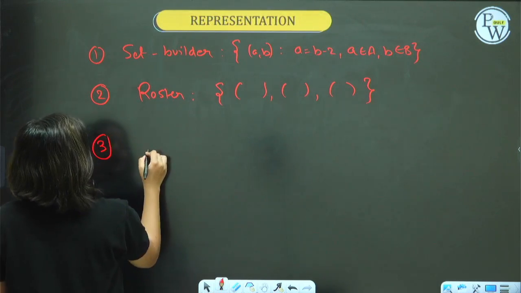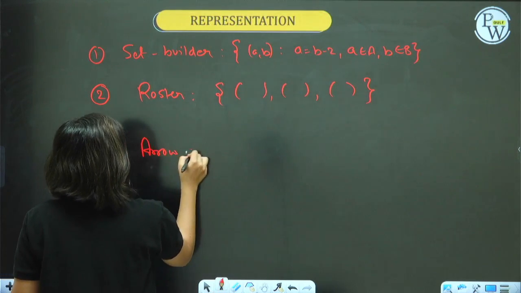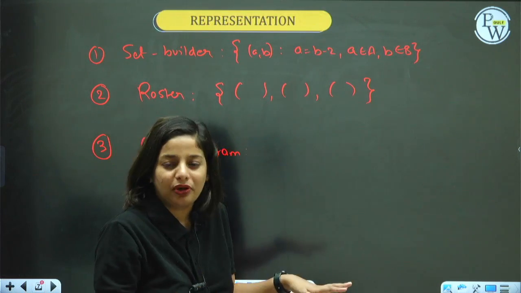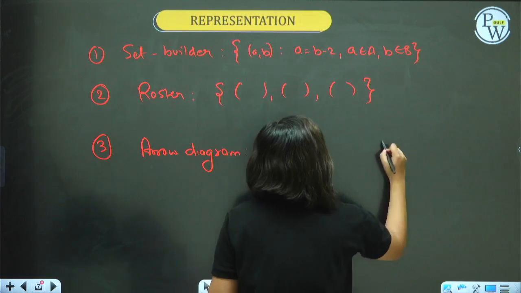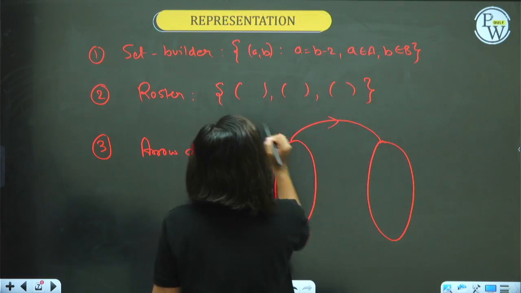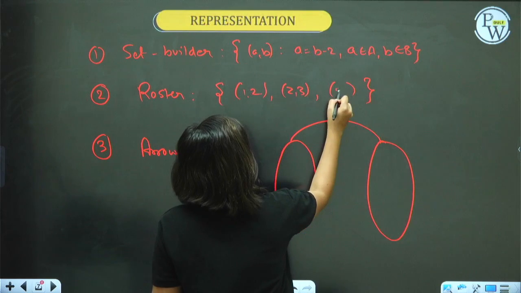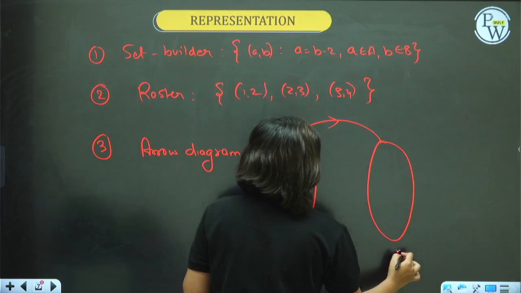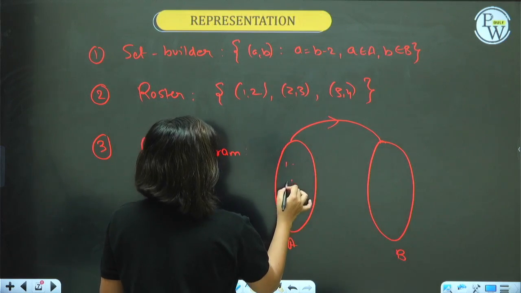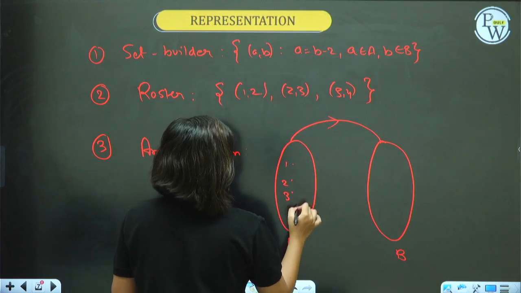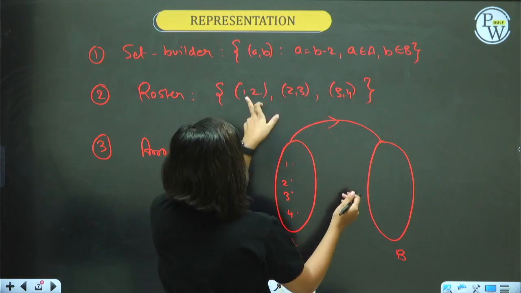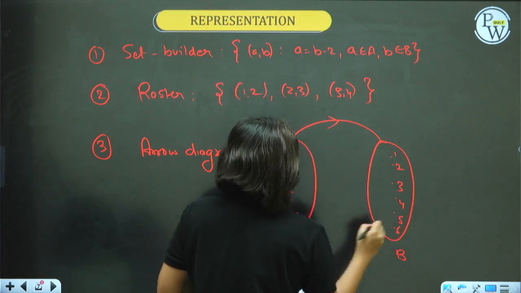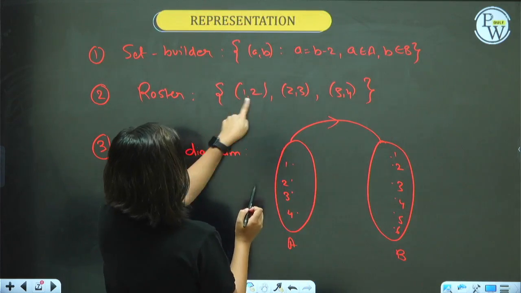And the third one is arrow diagram. The third way of representing a relation is arrow diagram. This is the simplest and most sorted out of all. In an arrow diagram, you draw two oval shapes like this. Let's say this is the relation I am talking about. So draw two sets. The first set is A, the other is B. First set contains 1, 2, 3, 4 and so on. Second set, let's write 1, 2, 3, 4, 5, 6. What kind of connection can you see? 1 is connected to 2.